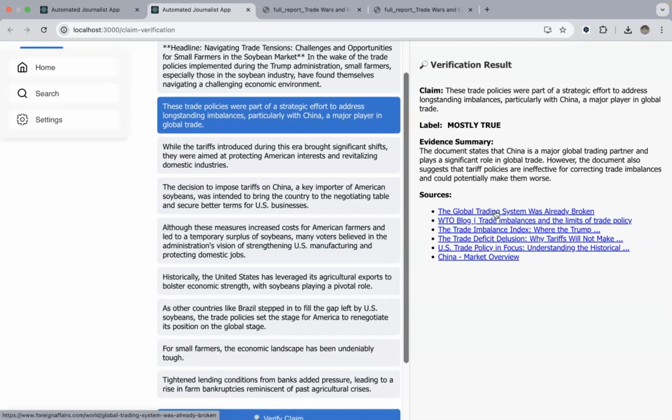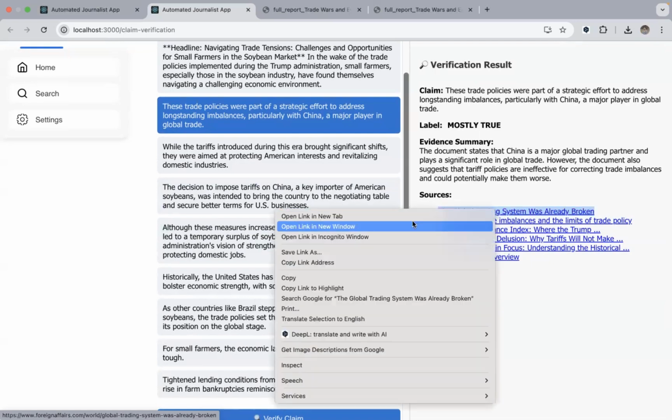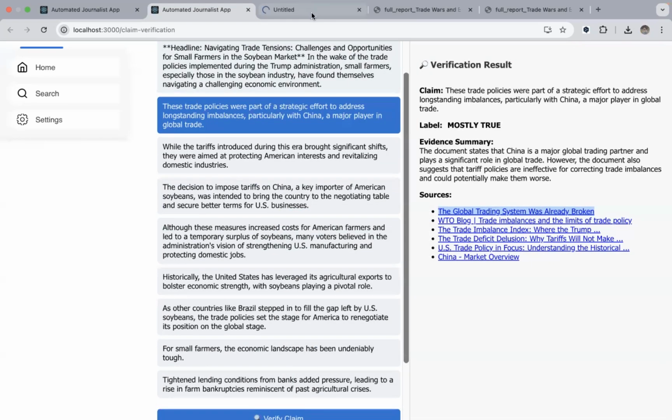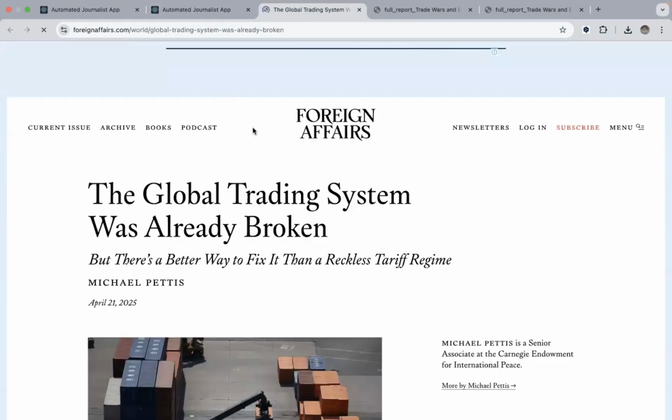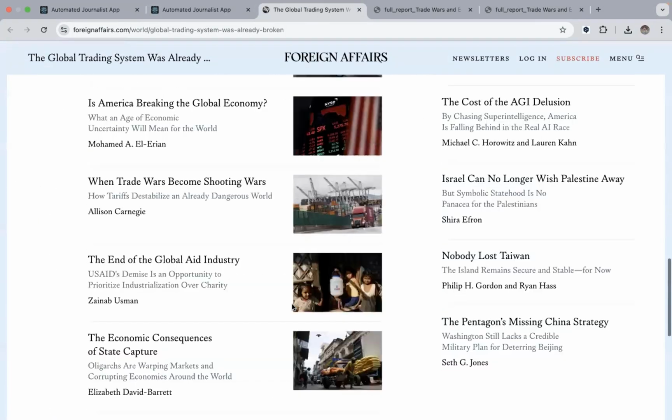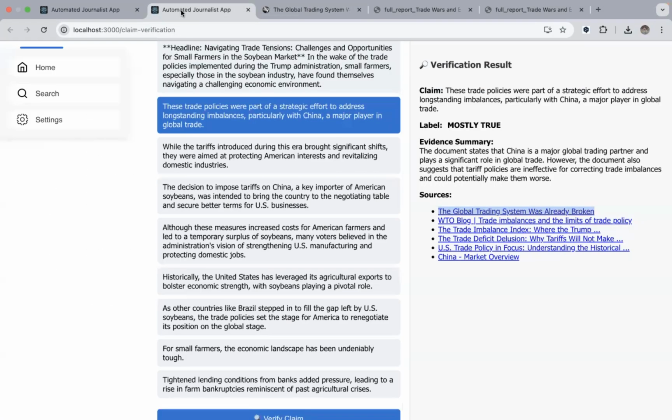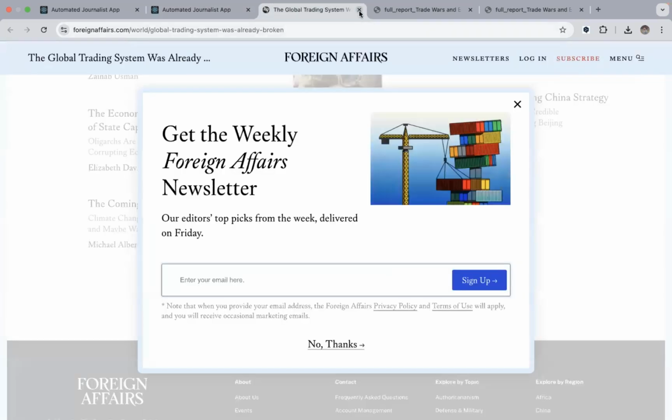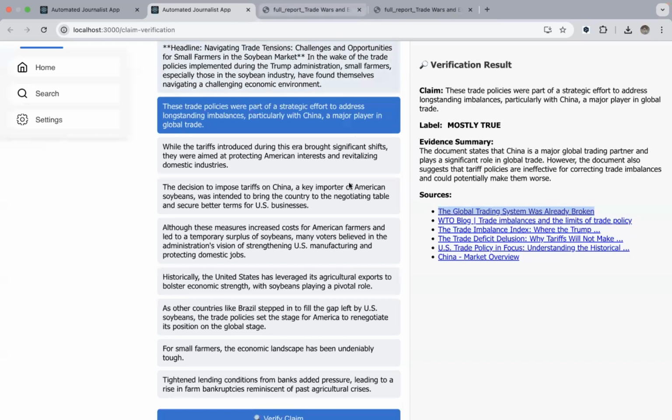And these sources are links. So we can click on these links, and actually we can go to the sources and read the source to verify also. That means we can add some sort of human supervision to it, because these are the links based on which it is said to be mostly true. So we can verify these links manually also whenever we want.